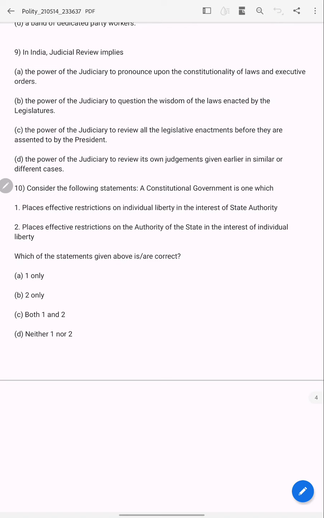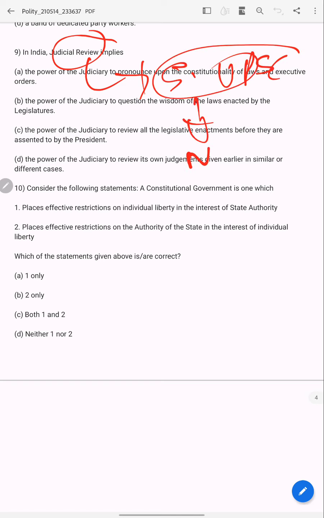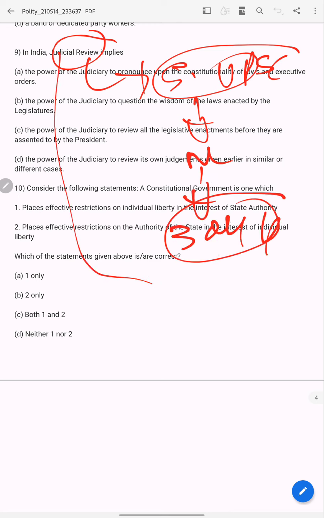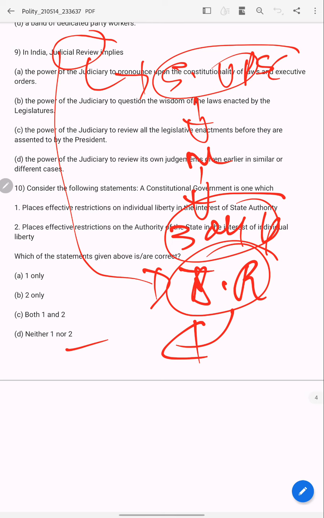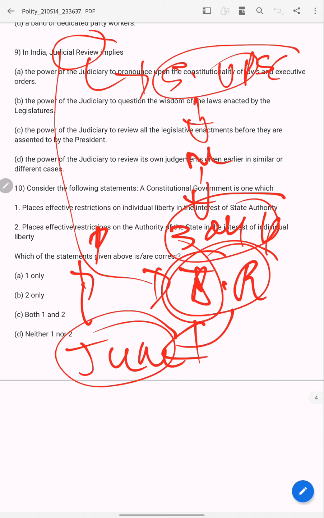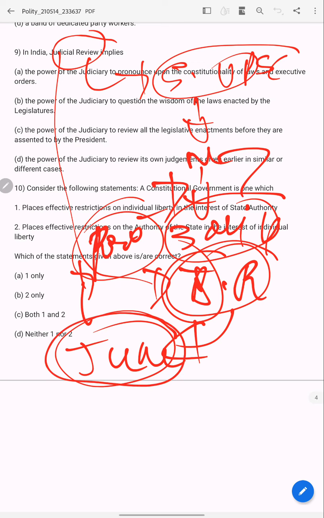Judicial review. Judicial review. If you are a serious UPSC aspirant and reading the daily newspaper, in a month 3 or 4 times you will come across this word judicial review. By looking at it, we can clearly say this is a function of the judiciary because there is the word judicial here. So the judiciary is doing a review on something. What is that review? You should know. Why will the judiciary do review? What are the functions of the judiciary? If you know the functions of the judiciary, you will immediately know what a judicial review is.